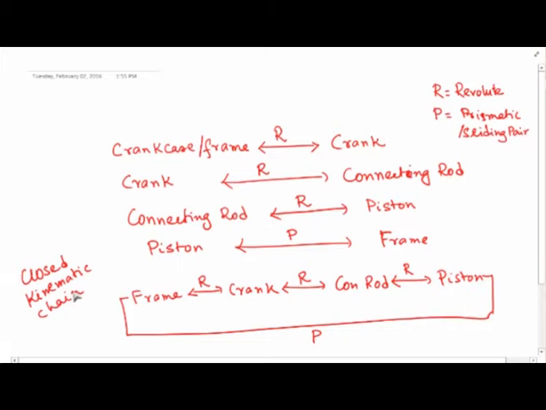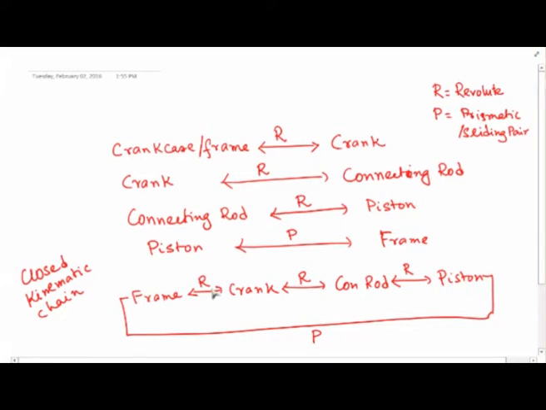There are four objects relevant to our study of the kinematics and dynamics of engines, and these are the frame, the crank, the con rod and the piston, and the interconnections are as given in this diagram. But you will note that every part is interconnected to two other parts, and therefore it forms a closed kinematic chain.